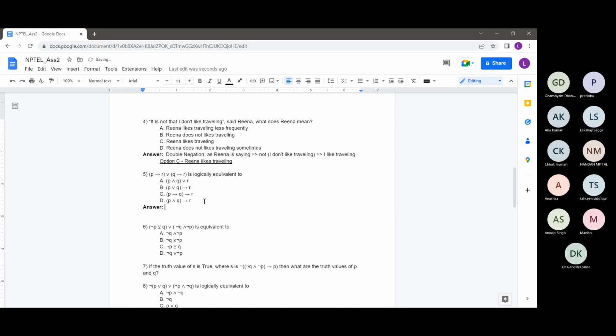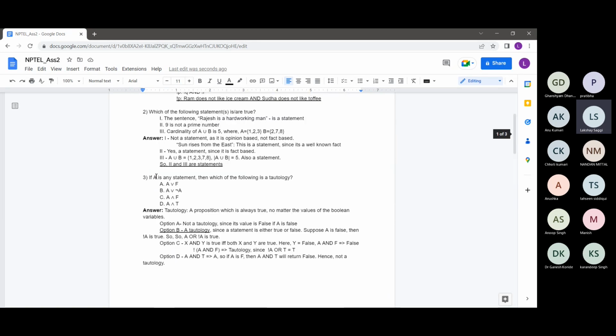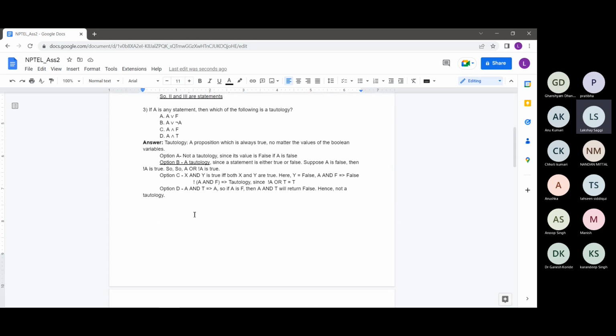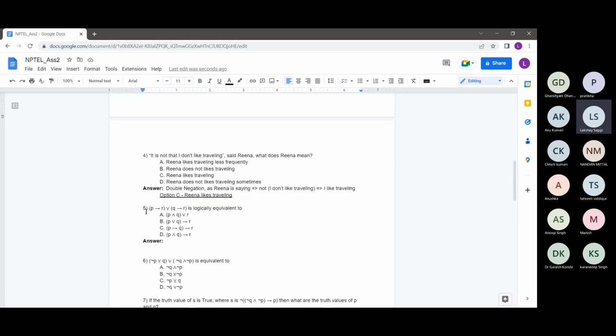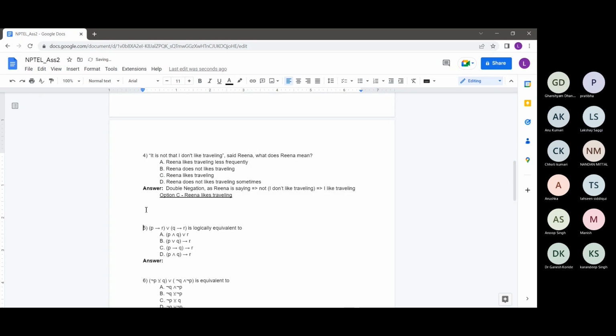So let's come to the fifth question. So yeah, here the statements. Basically, here you will need some truth tables or stuff like that for solving these sort of questions. One thing which I would first like to tell you guys is some notation which I would be using.